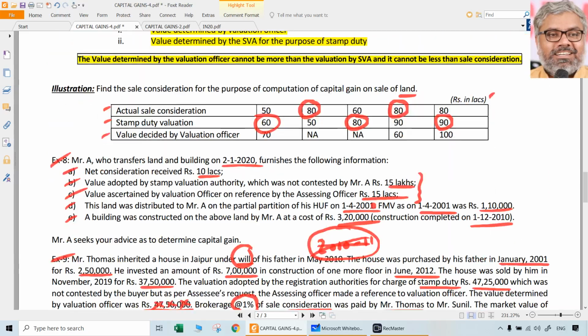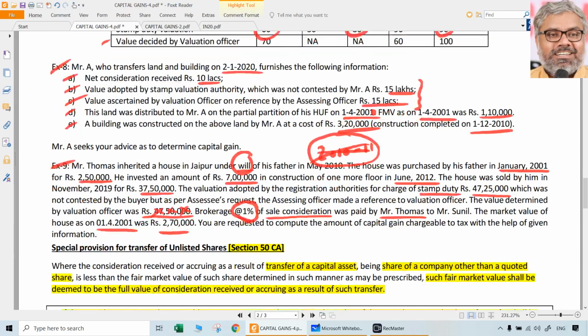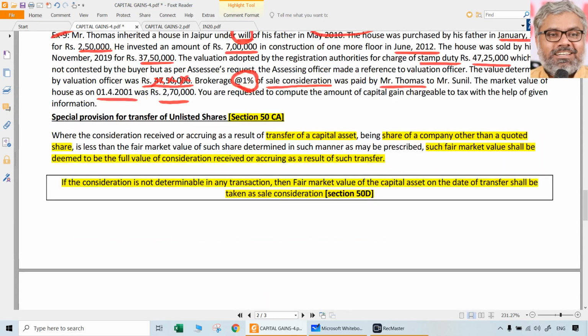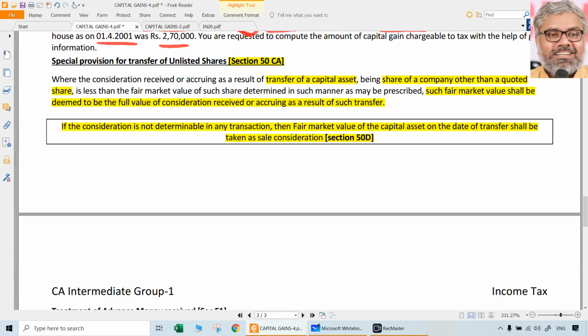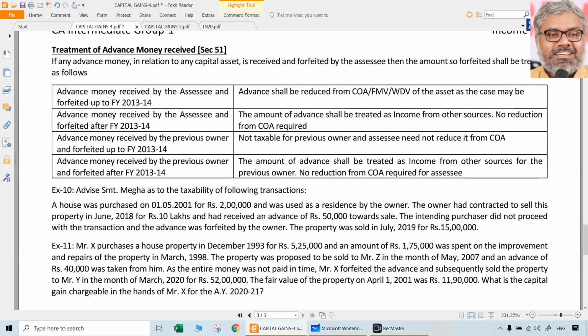50C, the most important section almost in this entire chapter, relates to immovable properties and stamp duty valuation to be considered. 50CA is only for unlisted shares; maybe for MCQs it is okay, otherwise it is not a very crucial thing for problem solving. 50D is also a very open-ended thing, nothing much special about it.